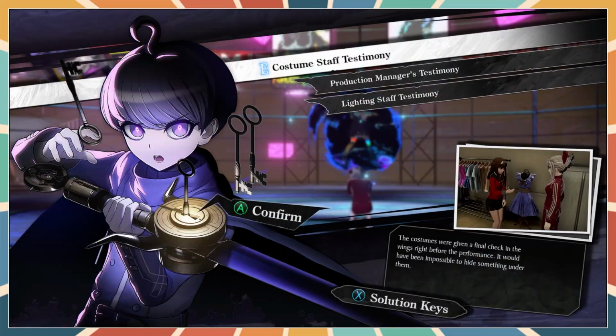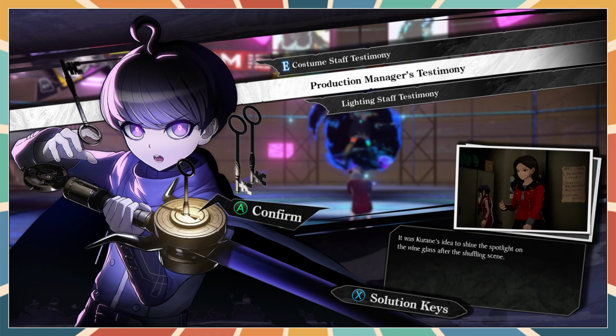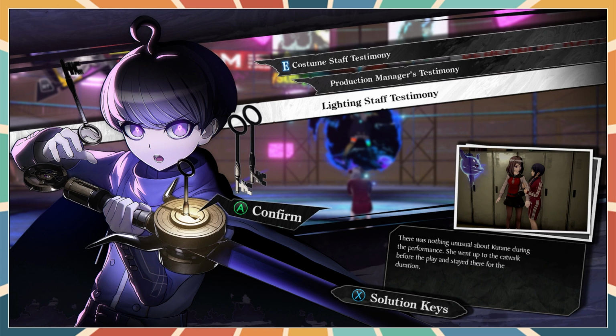Costume staff testimony. The costumes were given a final check in the wings right before the performance, so it would have been impossible to hide something under them. It was Karina's idea to shine the spotlight on the wine glass after the shuffling scene. There was nothing unusual about Karine during the performance. She went up to the catwalk before the play and stayed there for the duration.